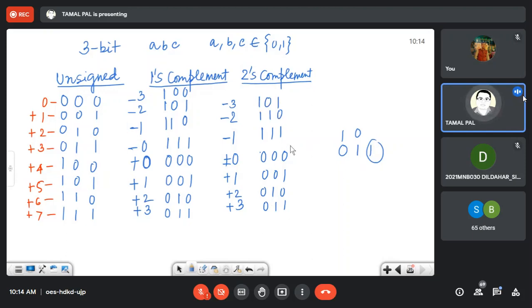But there is one more extra pattern here. Okay. Because then minus 2 will be 100. 100. Let me check. 110. That means what is plus 2? 0, 1, 0, and up to the first one unchanged. Then